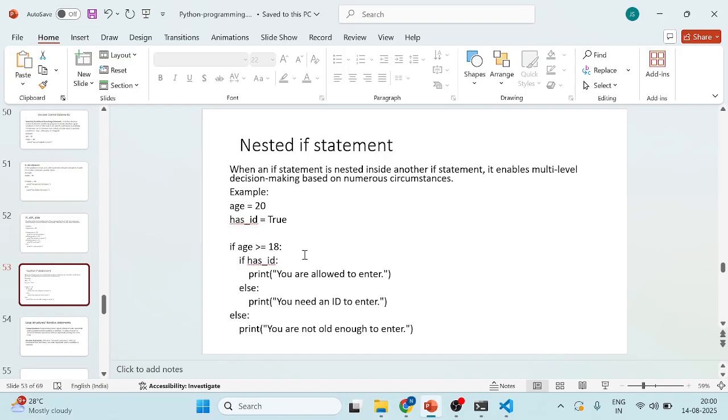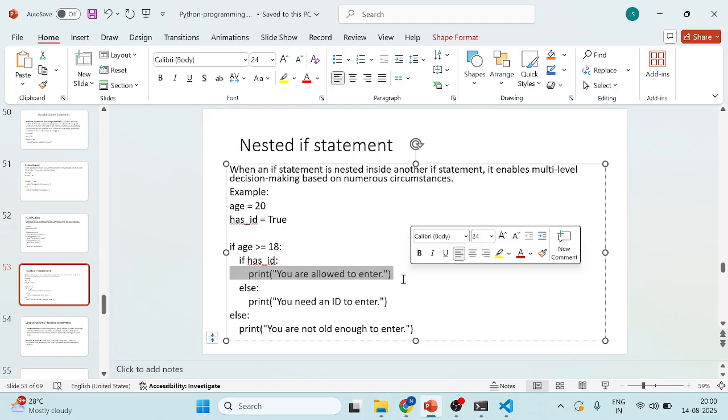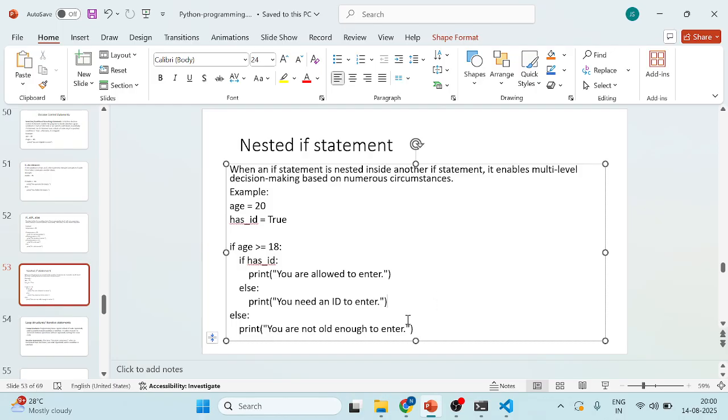So inside of an if we can put any of these things. If the condition is satisfied, this statement will be printed, or else it goes to another statement like an else if statement. So I'm taking this statement as well. What I declared here: age equal to 20, and a boolean variable for ID.